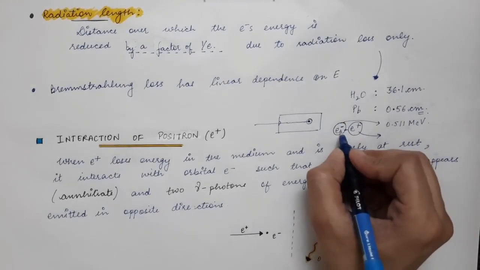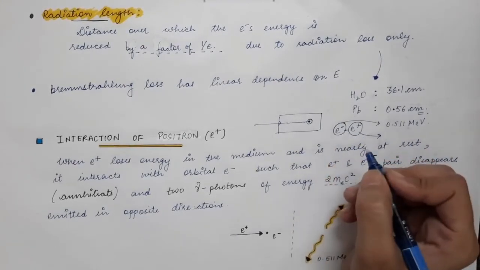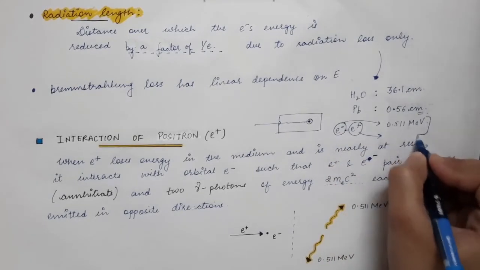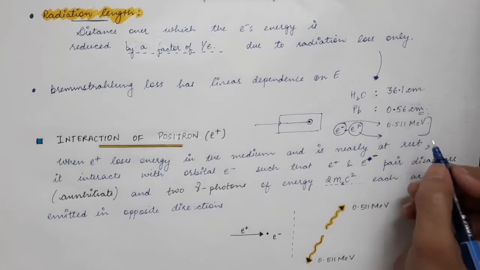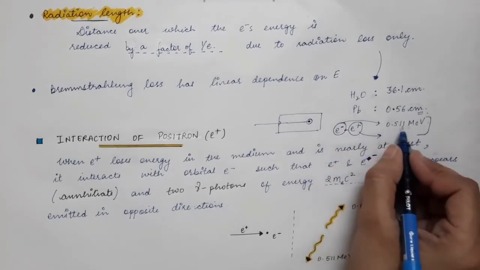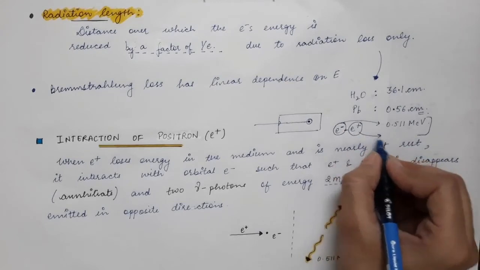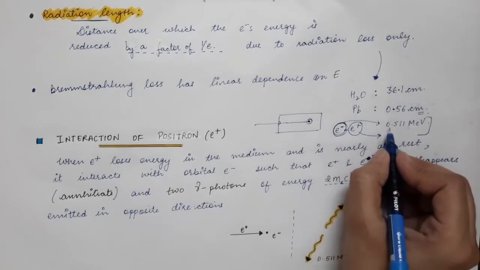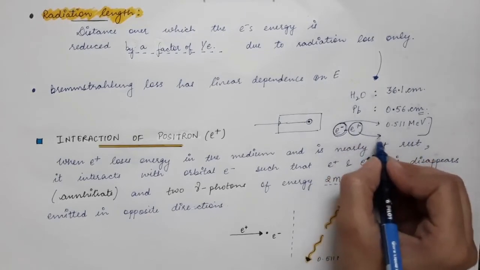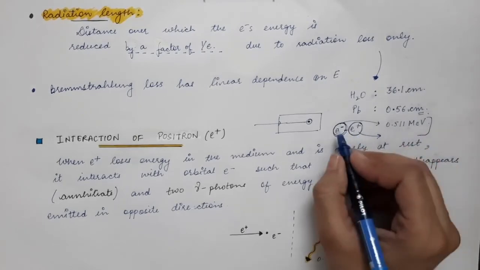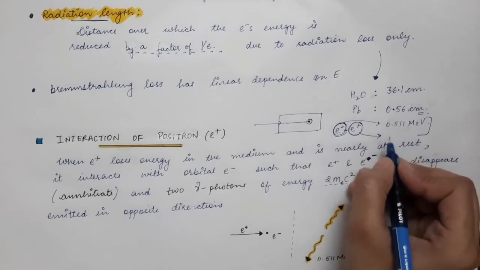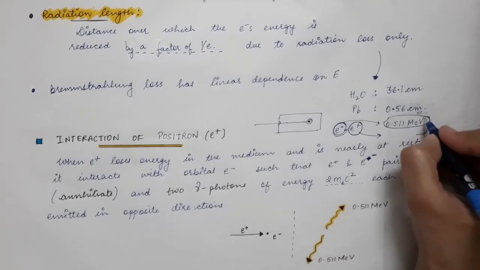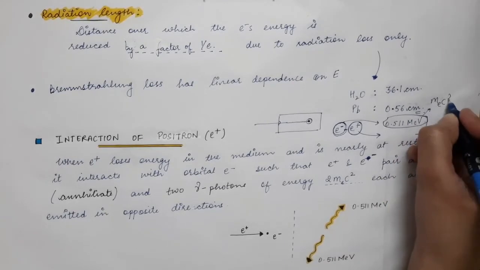So when the electron and positron pair disappears, the same amount of energy must be present. The initial energy was 0.511 mega electron volt plus 0.511 mega electron volt. This energy is written in the form of mec square.